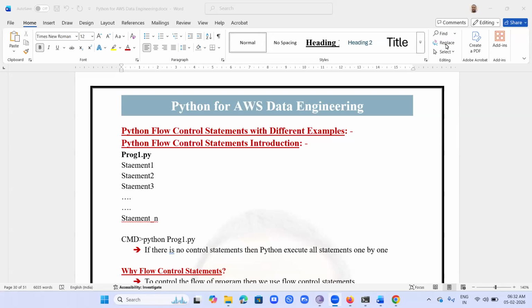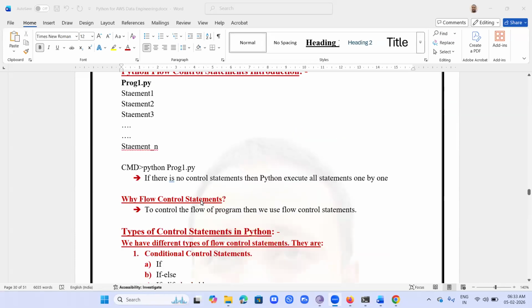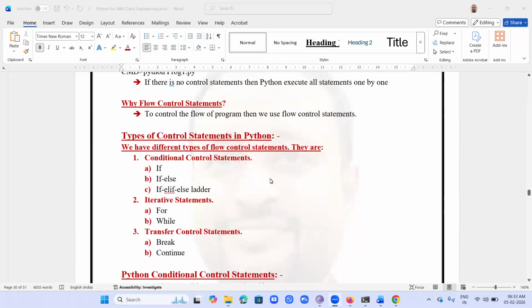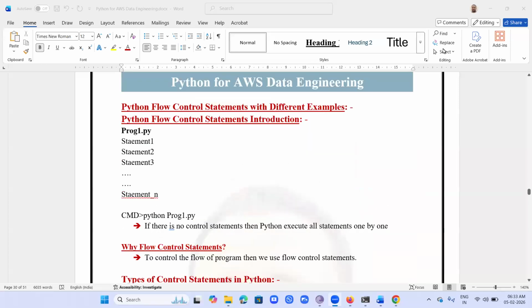Let's continue Python for AWS data engineering. In that, let's continue. Next important topic is flow control statements in Python. First, let's understand the introduction of Python flow control statements. Then we are going to discuss why flow control statements. Then we are going to discuss types of flow control statements in Python. First, let's understand Python flow control statements introduction.